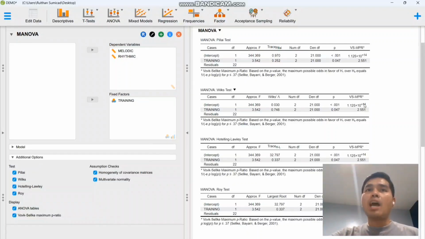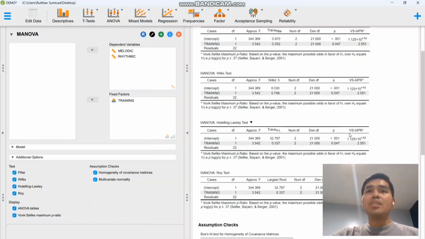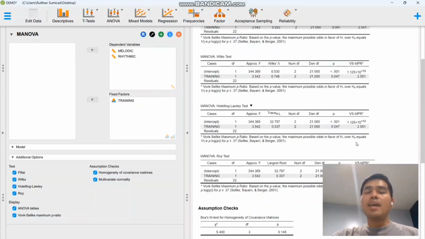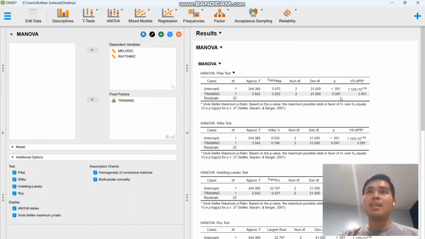And in the event that our VS-MPR is less than 1, then that suggests that our result is under the null hypothesis, which is exactly the same as the multivariate tests, like the Pillai's test, which suggests that we have to reject the null hypothesis.